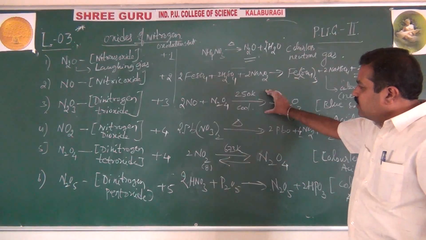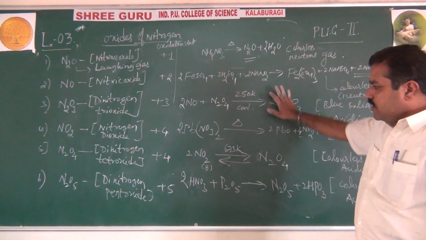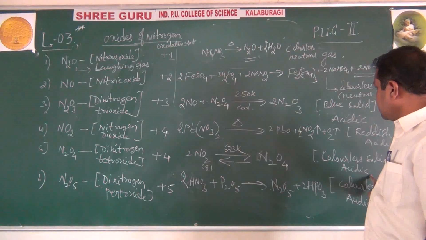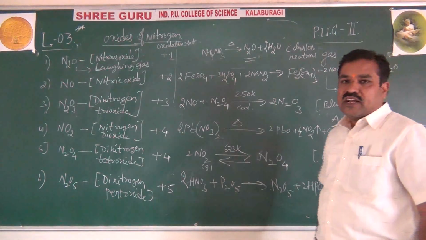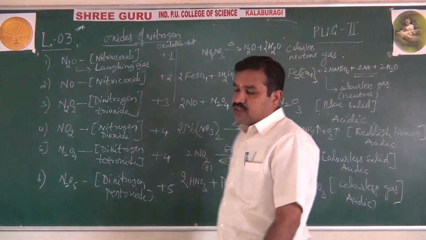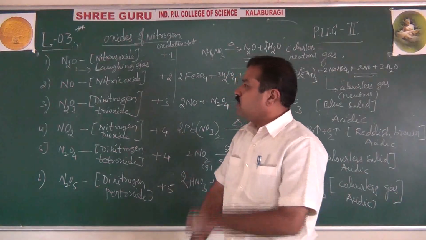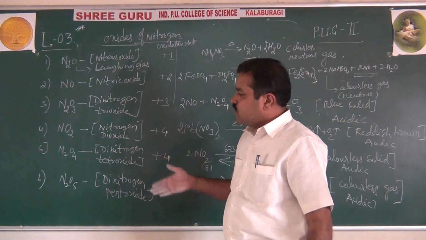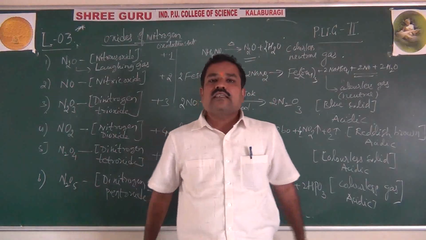Preparation is important, they will ask you this for 2 marks for theory purpose. N2O4 is a colorless solid, and it is acidic. Neutral gases are N2O, nitrous oxide, laughing gas, and nitric oxide. The rest, N2O3, NO2, N2O4, as the oxidation number increases, acidic character increases because nitrogen is non-metal.